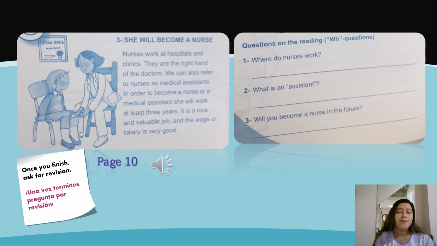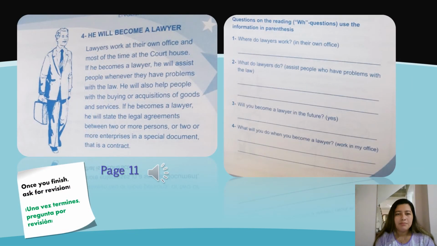Now it's your turn. Once you finish, ask for revision. Una vez termines, pregunta por revisión. Let's continue. And we have number 4. The same, you are going to listen, then read aloud and answer 4 questions. Vas a escuchar, luego leer en voz alta y por último contestar 4 preguntas de acuerdo a este pequeño párrafo. Let's listen. Vamos a escuchar.